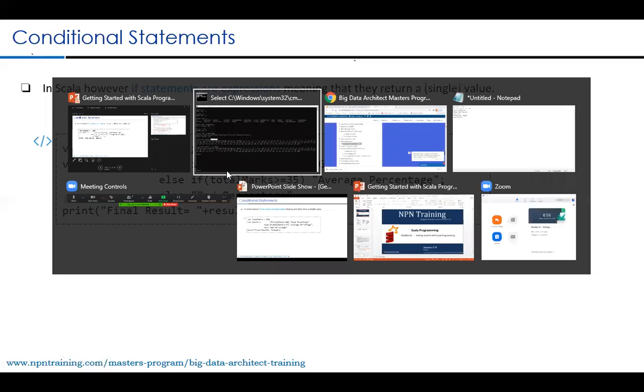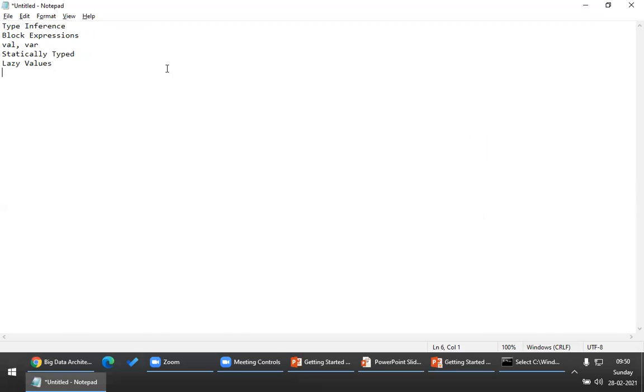That is very important. Let me create a variable. For example, let's assume you have a variable named totalMarks equal to, let's say, 100. If totalMarks is greater than or equal to 90, let's assume I want the A grade.